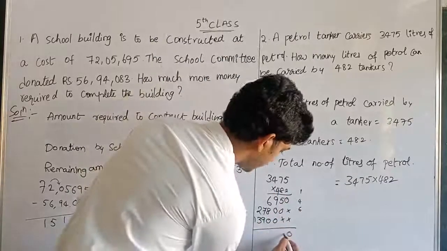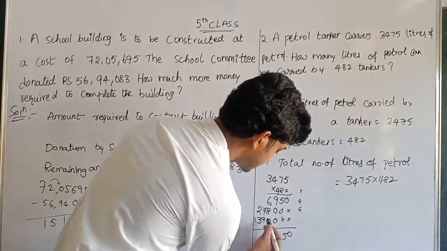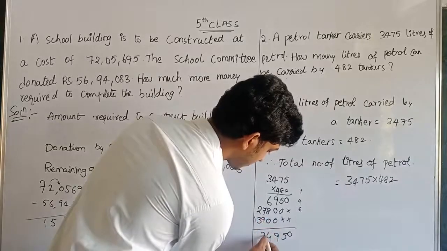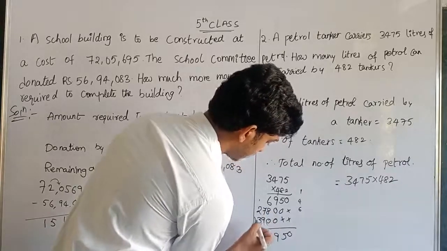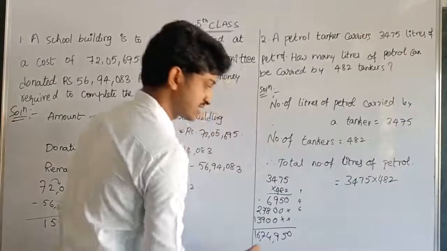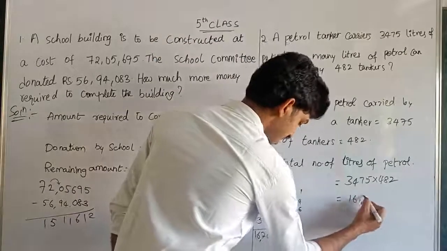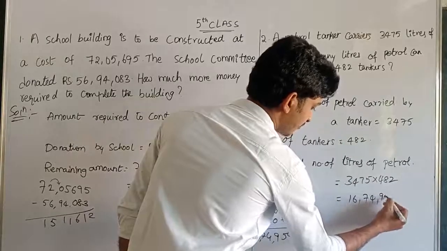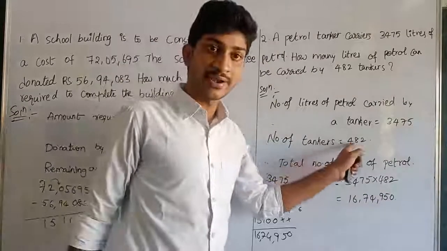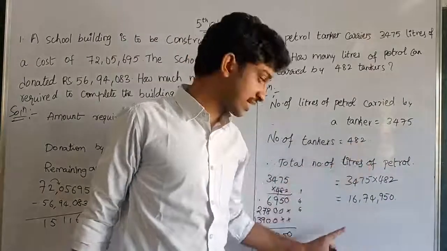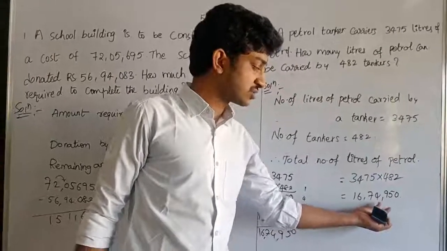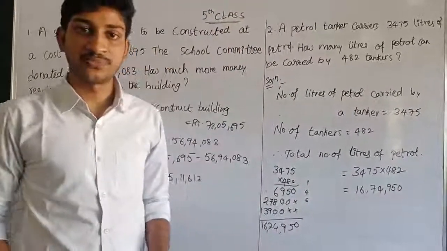So 0 here, 5, 9, and 6 plus 8 is 14, 1 carry. If you add to 7, 18, 17 total, 1 carry, 3 plus 3 is 6. So how many liters of petrol do we have? 16 lakhs 74,950 liters of petrol. Okay, so these 482 tankers take 16,74,950 liters of petrol.